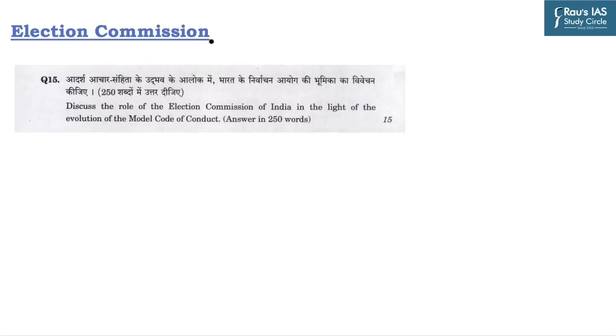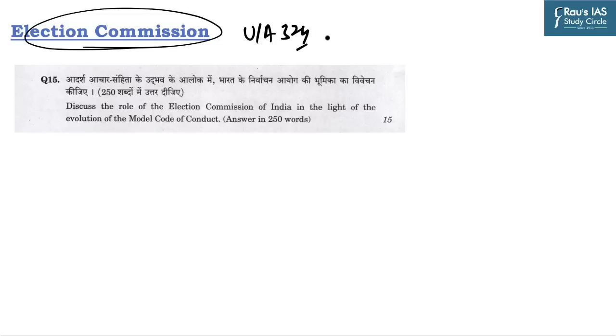The last body for today's discussion is the Election Commission of India. It is constituted under Article 324 of the Constitution, and it is a permanent and independent body established by the Constitution directly to ensure free and fair elections in the country. In the year 2022, UPSC asked a question which says: discuss the role of the Election Commission in the light of the evolution of the model code of conduct. As we have seen, UPSC has repeatedly asked questions on constitutional bodies in almost each year. So one should cover the constitutional bodies in detail.